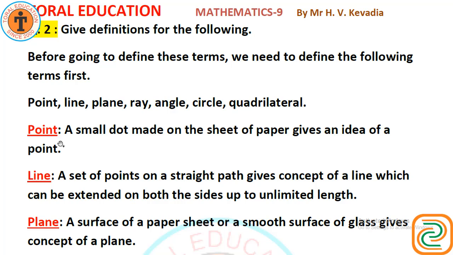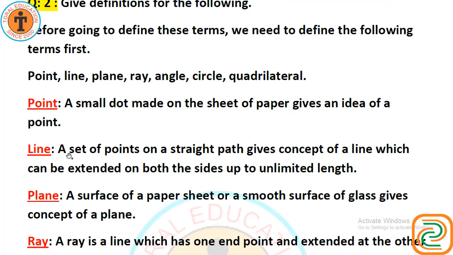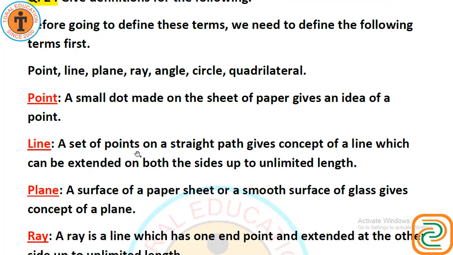So first of all, point. A small dot made on a sheet of paper gives an idea of a point. You know very well this full stop is a point. Another, a set of points on a straight path gives the concept of a line, which can be extended on both sides up to unlimited length. A line can be drawn up to unlimited length.